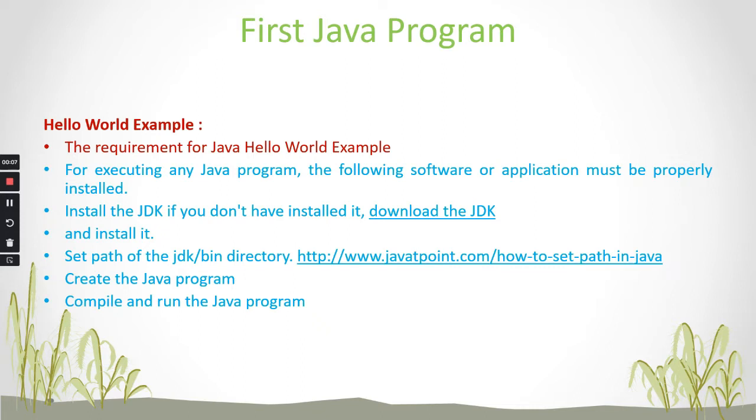The requirement for writing a Hello World Java program is that we need to install the JDK and set the path, which we have already done in the previous video. If you have not installed it and not set the path, just watch the previous video, which is given in the description link, and get started. The next step is to create the Java program. Afterwards, compile and run the Java program. Already we have installed the software and also set the path. Now let us see how to create the Java program.